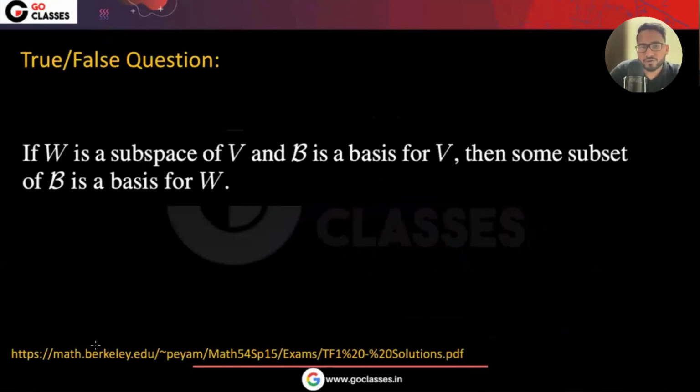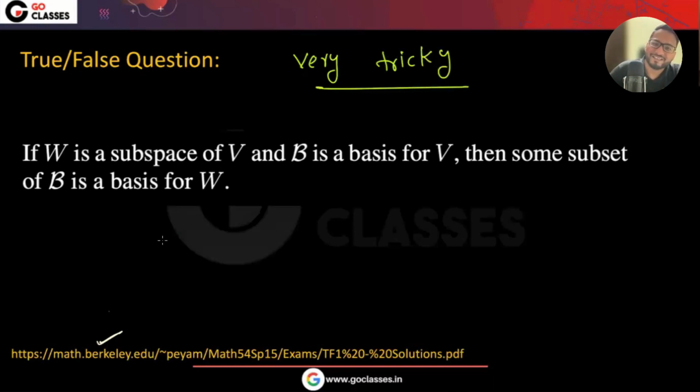Let's just see another question from Berkeley University. It is also a good question, a true false question. If W is a subspace of V and B is a basis of V, then... This is not just a good question, this is very tricky, I can say. What is your answer here? It seems true, but can it be false or something like that? This is a very tricky question actually.